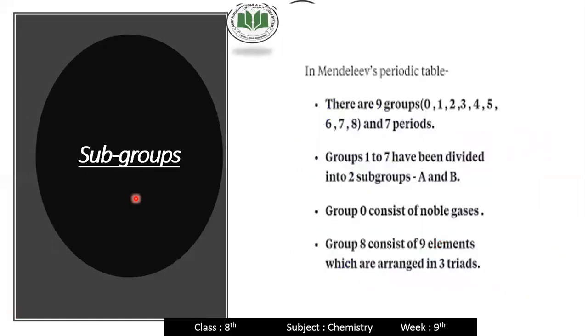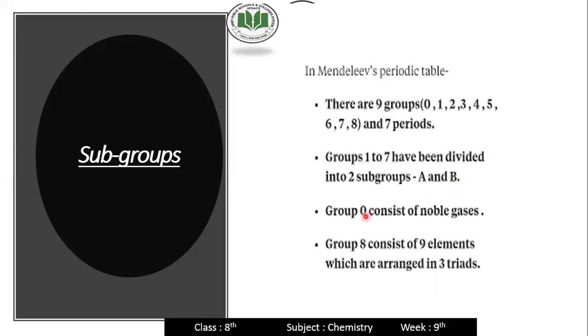And groups are divided into two subgroups, subgroup A and subgroup B. And total groups are 9. Groups 1 to 7 have been divided into two subgroups, subgroup A and subgroup B. Subgroup A elements are called representative and normal elements, and subgroup B is called the transition elements.